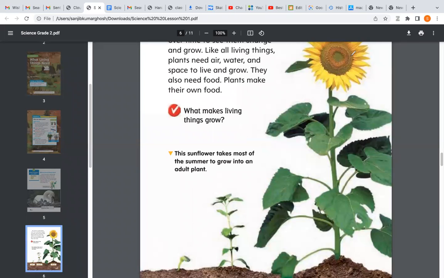Okay. Now the next thing is water. They have to absorb water from the soil through their roots. Why? This water is also needed to help them to make their food. What are the things required to make their food? They need sunlight, then carbon dioxide and water to make their own food. Is it clear, beta Shruti?